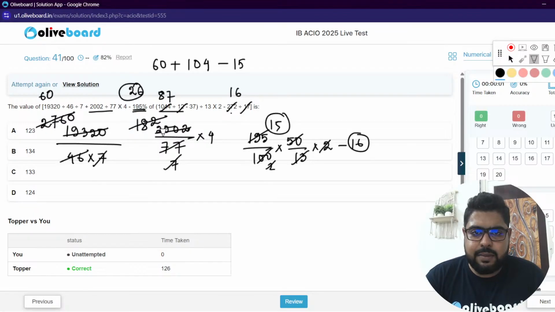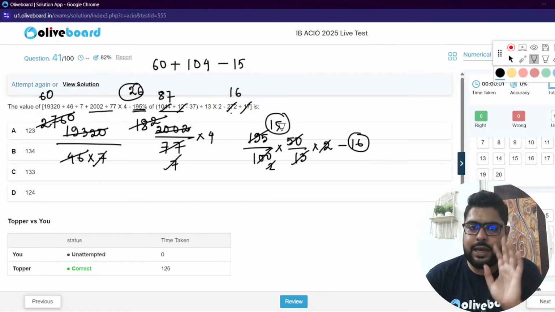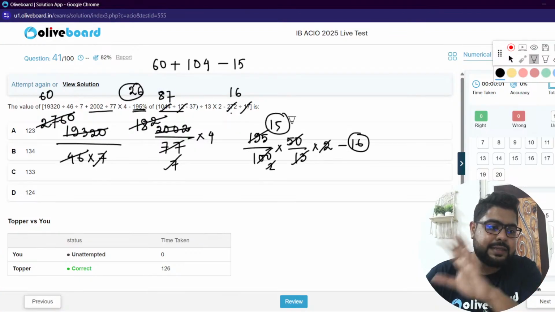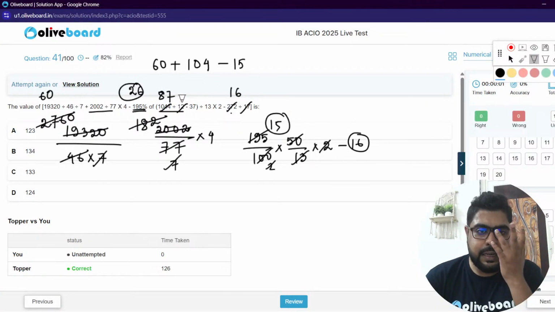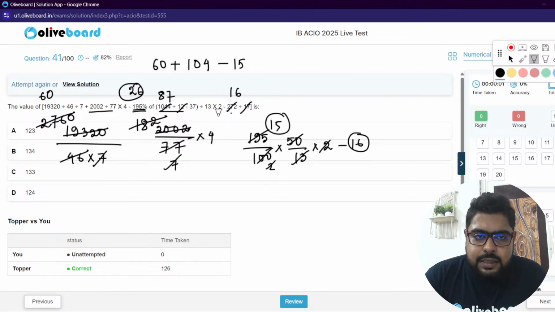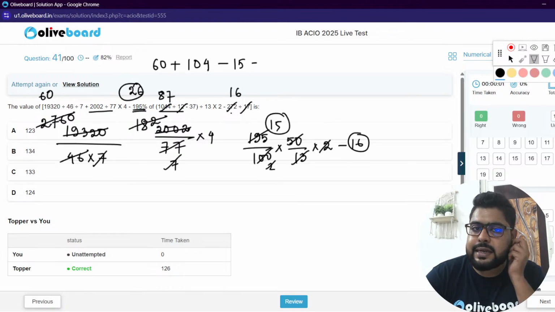Achha, I guess I have made a mistake. By 13 into 2 into 50. Achha, 50 I have put. So 87, no, I've put 87 minus 37. I've done it directly. So no mistake. So this is 195 minus this answer, minus this one. So there is no bracket, so this will be minus 16 itself.